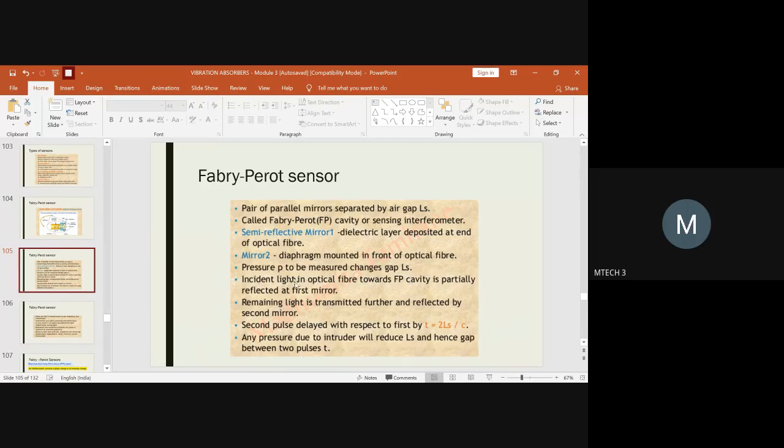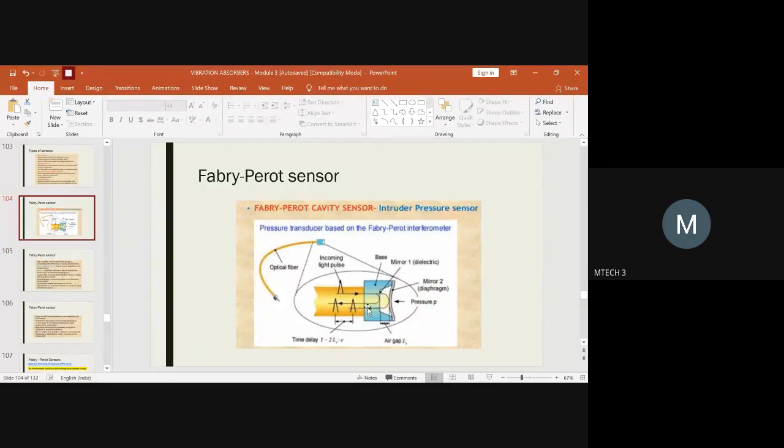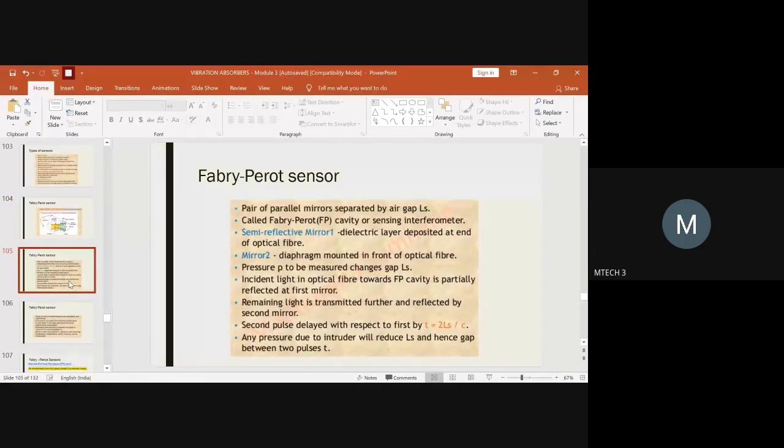When incident light is passed into the optical fiber, the cavity partially reflects it at the first mirror. So you have mirror 1 here with a dielectric material. The ray of light which has been passed through the optical fiber will be reflected across mirror 1, but it will not be fully reflected, only partially. Why?